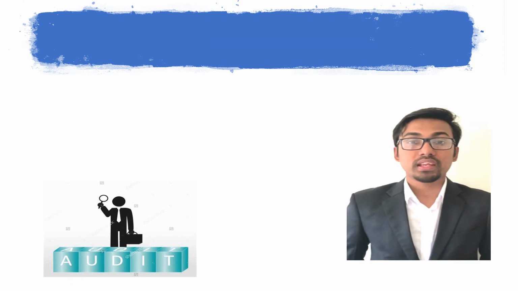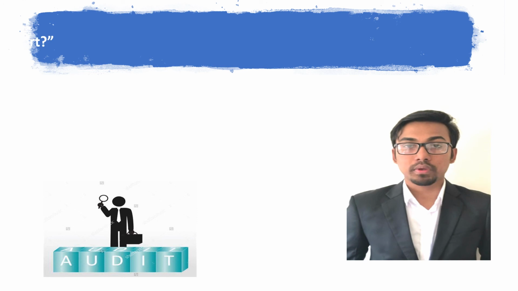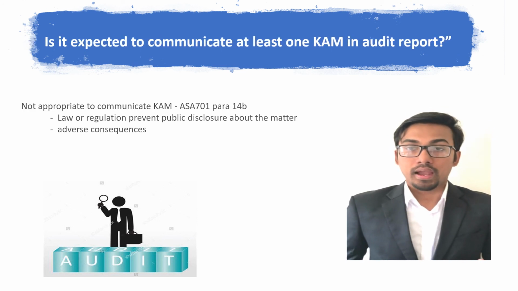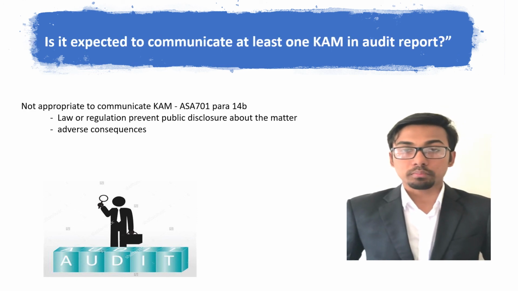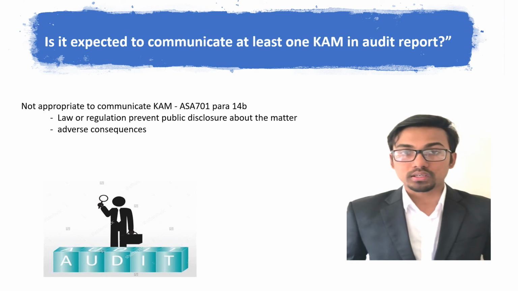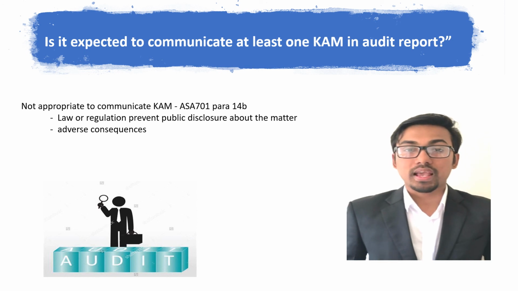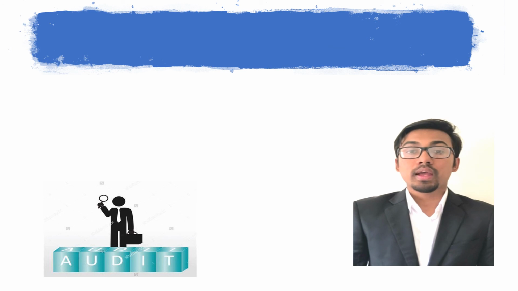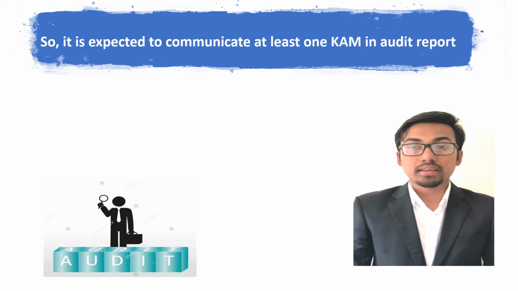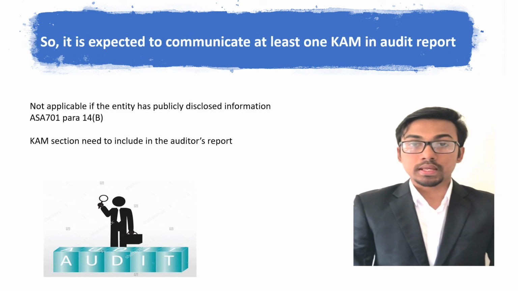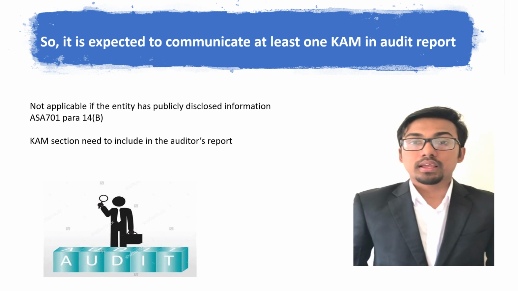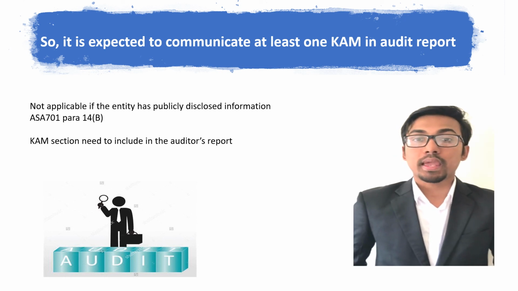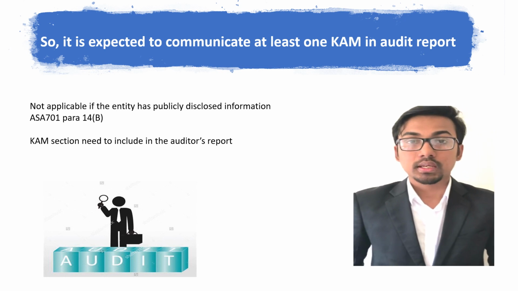There are a few scenarios when it is not appropriate to communicate KAM in the auditor's report, according to AS 701, paragraph 14b. For example, law or regulations prevent public disclosure about the matter, or the adverse consequences of communicating the matter are expected to outweigh the public interest. However, this will not be applicable if the entity has publicly disclosed the information. So apart from this, there are very limited situations when KAM won't be communicated.